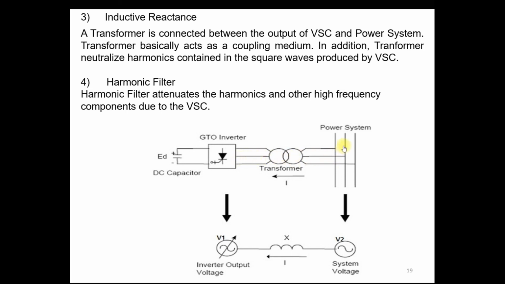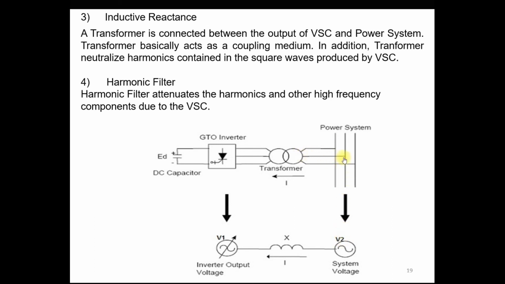If the system voltage decreases because of a high loading condition, at that time the voltage source converter output voltage becomes higher than the system voltage. It means V1 becomes higher than V2. So this STATCOM or this converter injects the reactive power, or provides a leading current to the system, so that it maintains the voltage at the load bus near to the rated value.